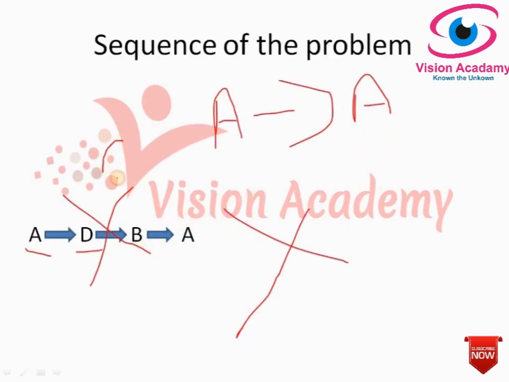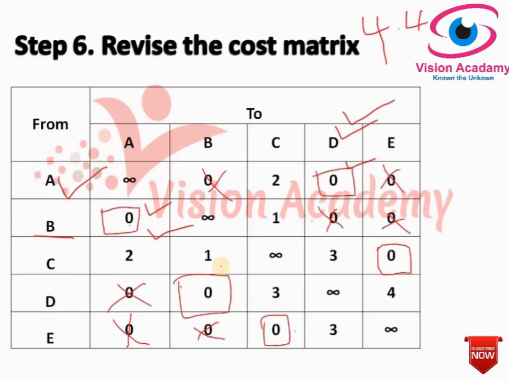For example, there is no C and there is no E. Without visiting C and E, he ended up at B, and after B he went again to A. So this is not an optimal solution, even though optimality is reached according to step number 4.4, that the number of rows and columns must equal the number of assignments. But the sequence, which is a special case in the traveling salesman problem, is not right here.